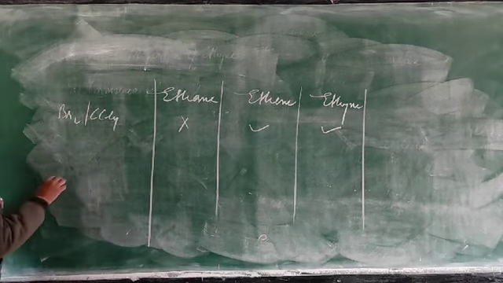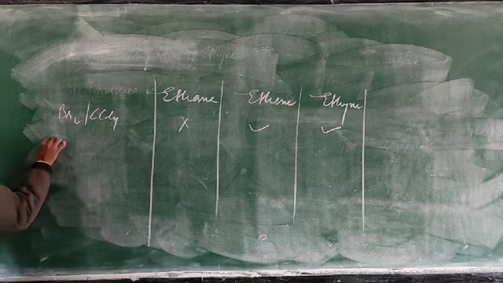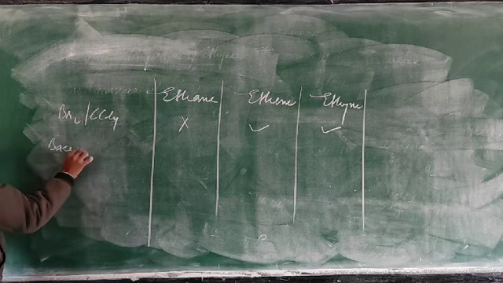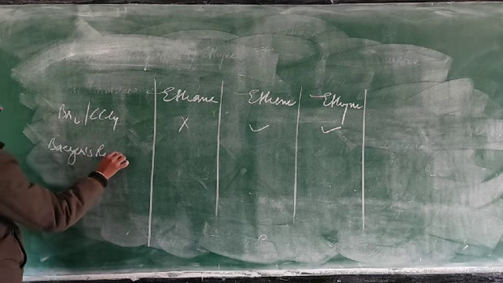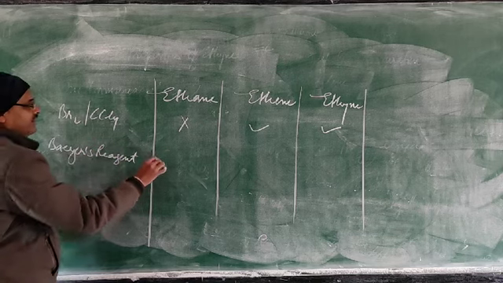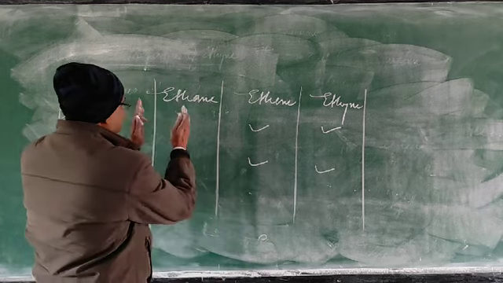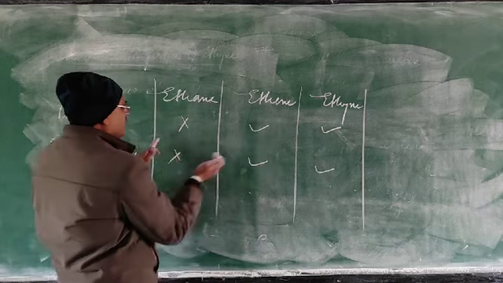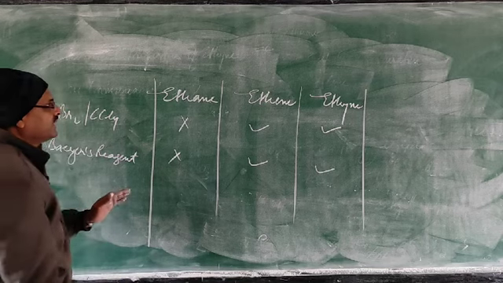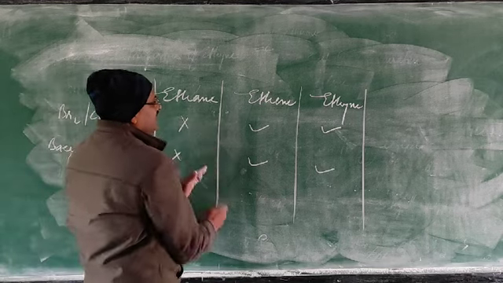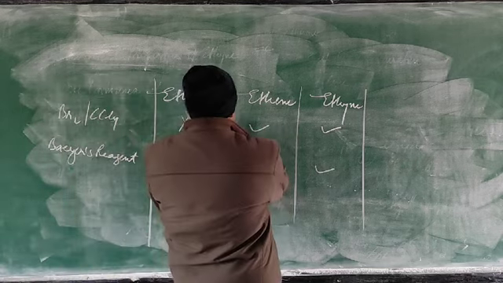So the unsaturation test reagent will not give with ethane, these two will. So between one saturated and one unsaturated, you can apply the unsaturation test, either between ethane and ethene or between ethane and ethyne.